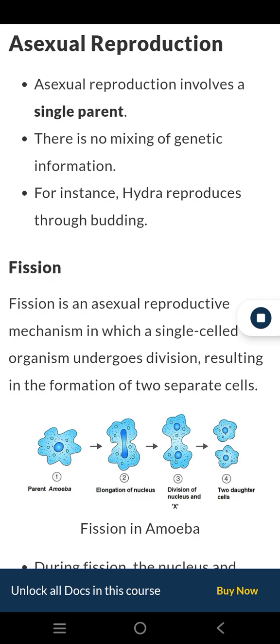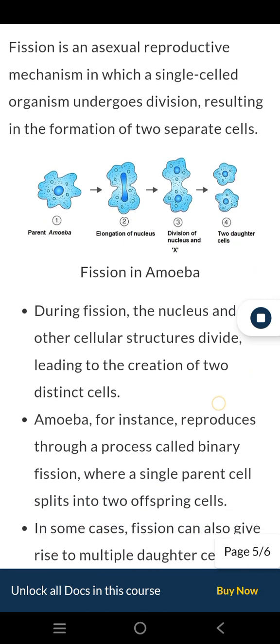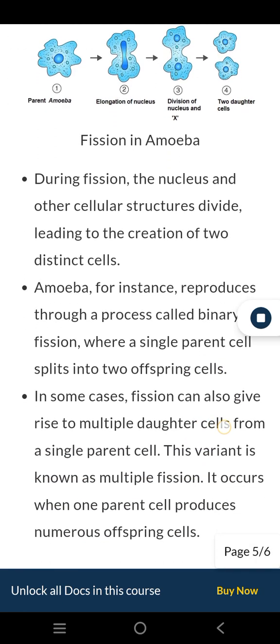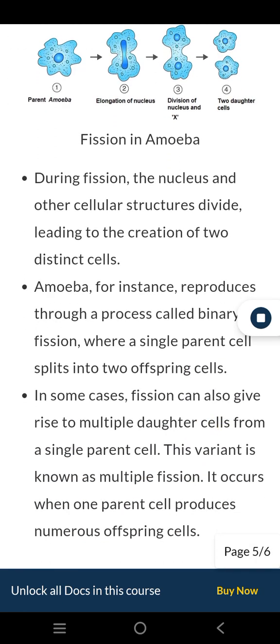Fission. Fission is an asexual reproductive mechanism in which a single-celled organism undergoes division, resulting in the formation of 2 separate cells. Fission in amoeba. During fission, the nucleus and other cellular structures divide, leading to the creation of 2 distinct cells. Amoeba, for instance, reproduces through a process called binary fission, where a single parent cell splits into 2 offspring cells.